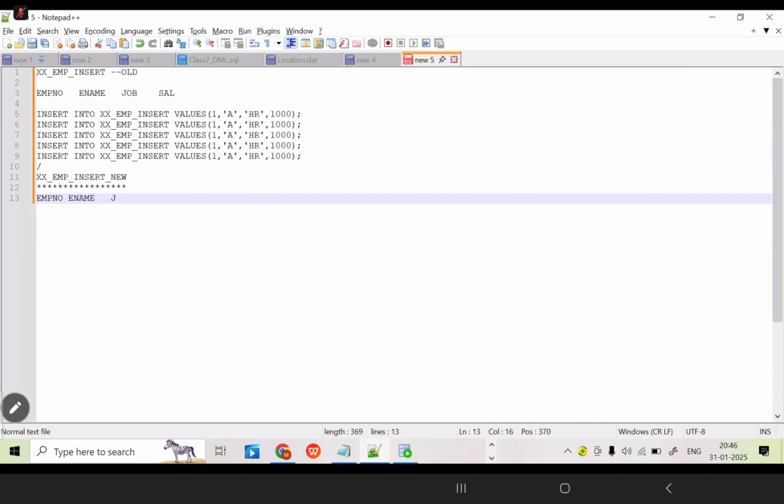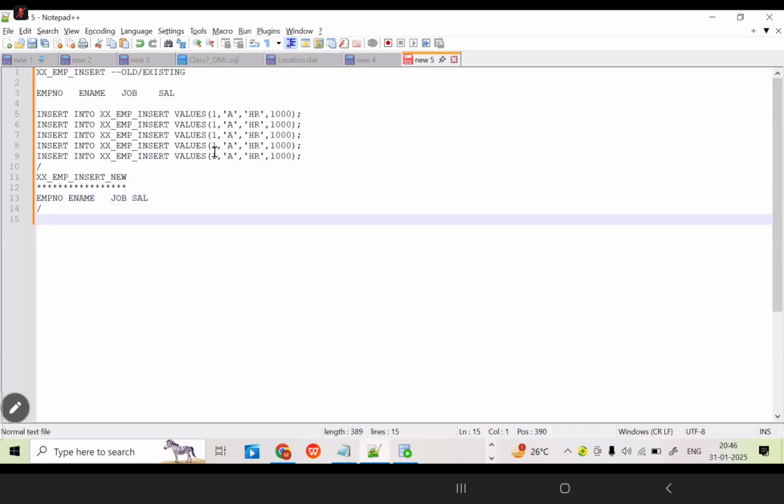Okay, this is the structure. Both the table structures should be same or not? This is the existing table and the new table, the structure should be same or not? Structure is nothing but columns and data types. Is it same? Yes, same.